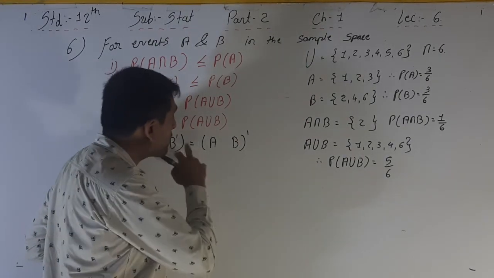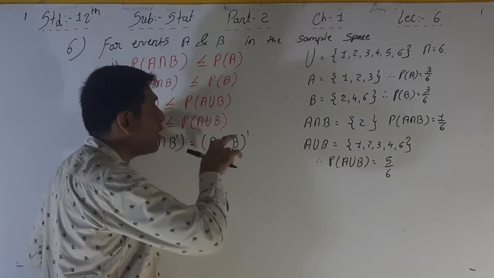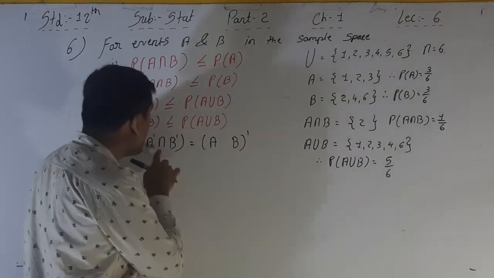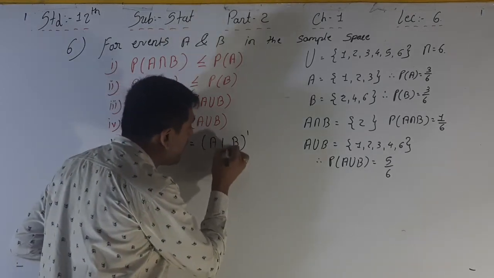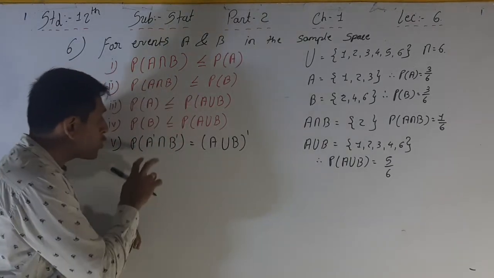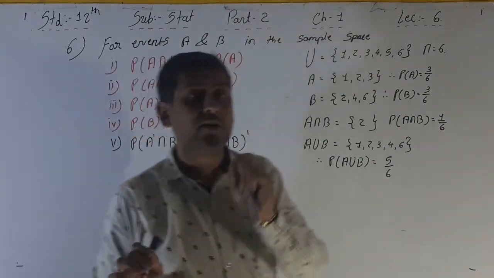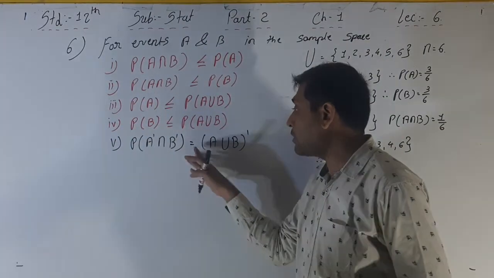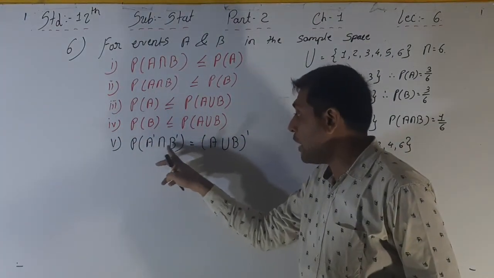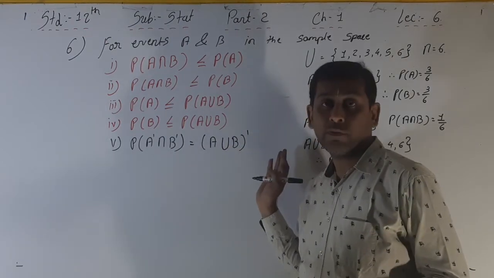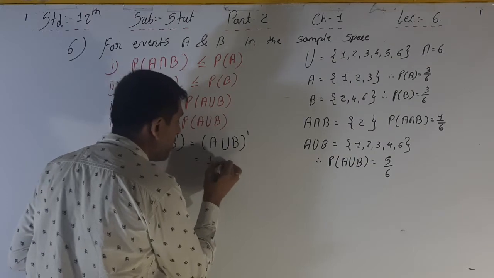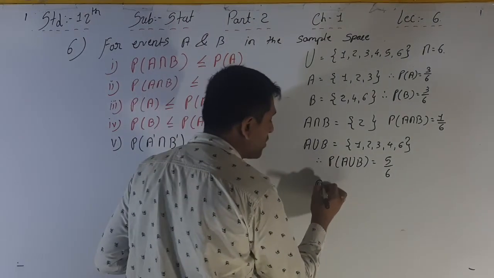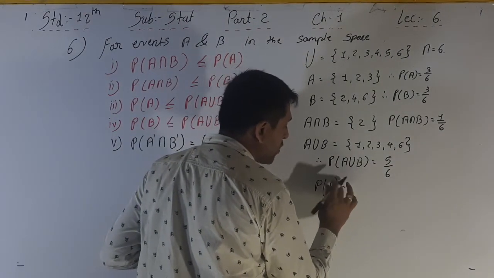Here intersection is there, so we have to convert it into union. So the answer is the inverse, that is A union B all dash. So we can say 1 minus, and always, what is P of A dash?